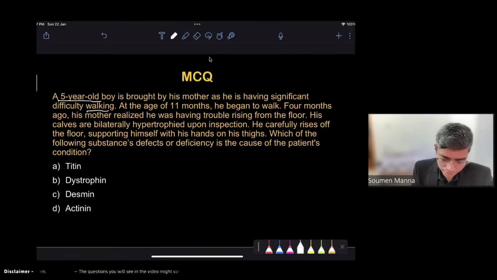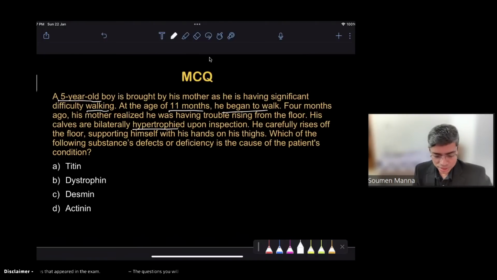Then, yes, at the age of 11 months, he began to walk. Four months ago, the mother realized that he was having trouble rising from the floor. His calves are bilaterally hypertrophic. So this is another significant hint to this question. And he carefully rises off the floor, supporting himself with his hand on his thigh.